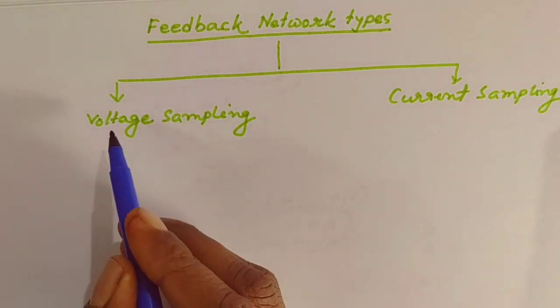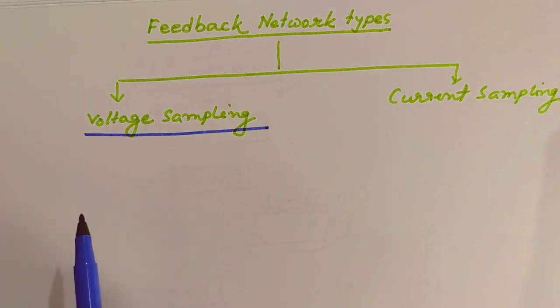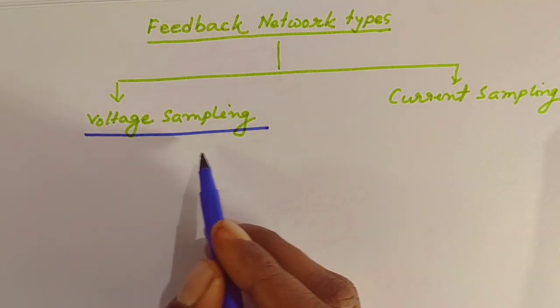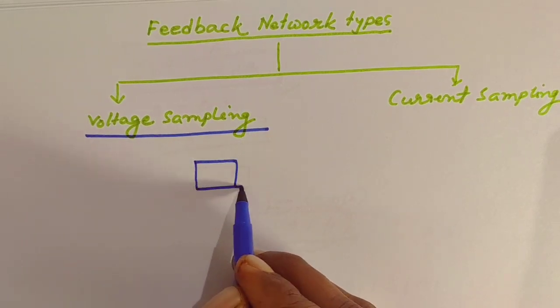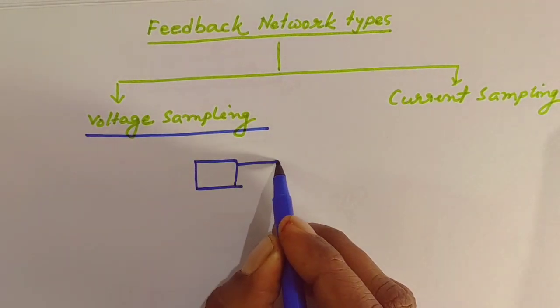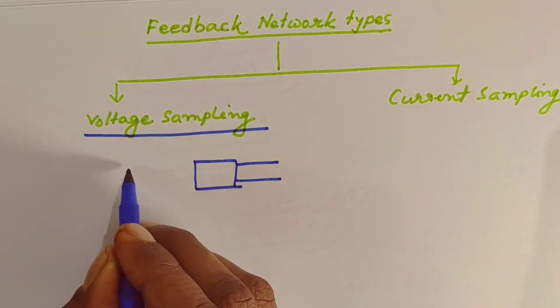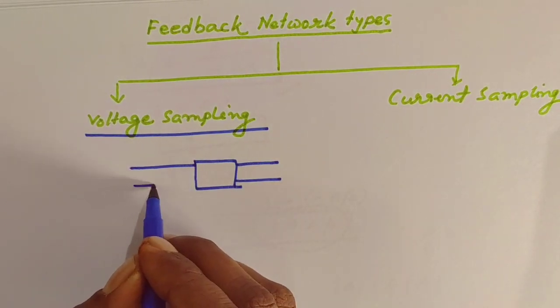Now, what does it mean by voltage sampling? For clarification, I will take one block diagram of an amplifier which has two output ports and two input ports.